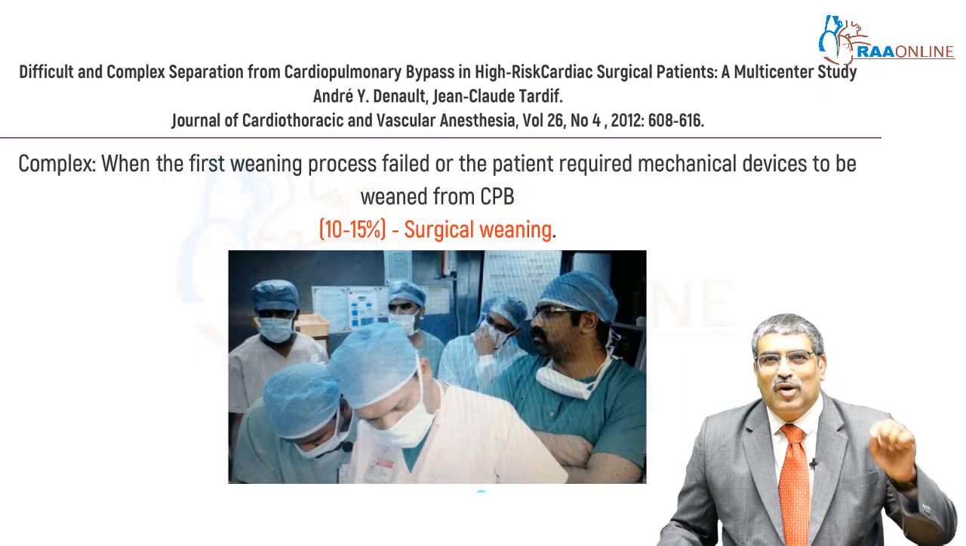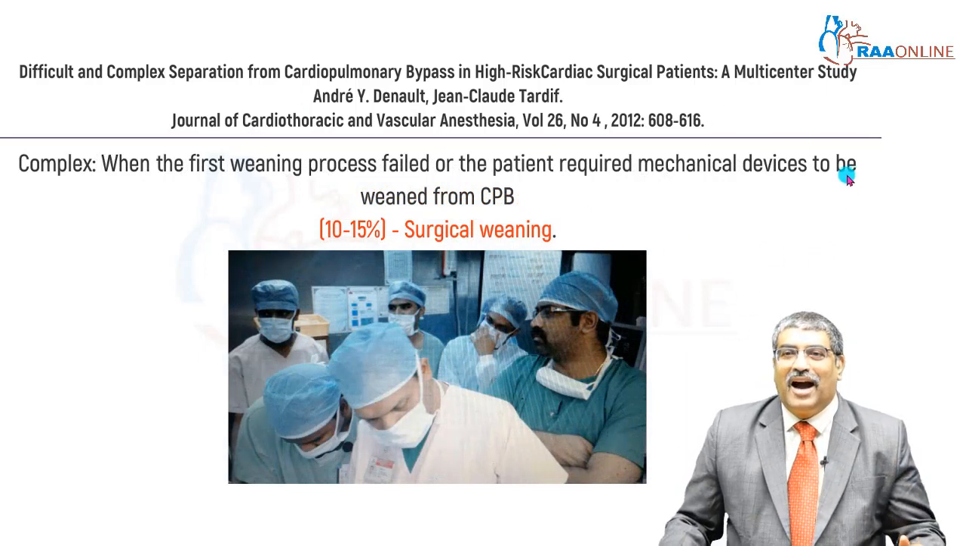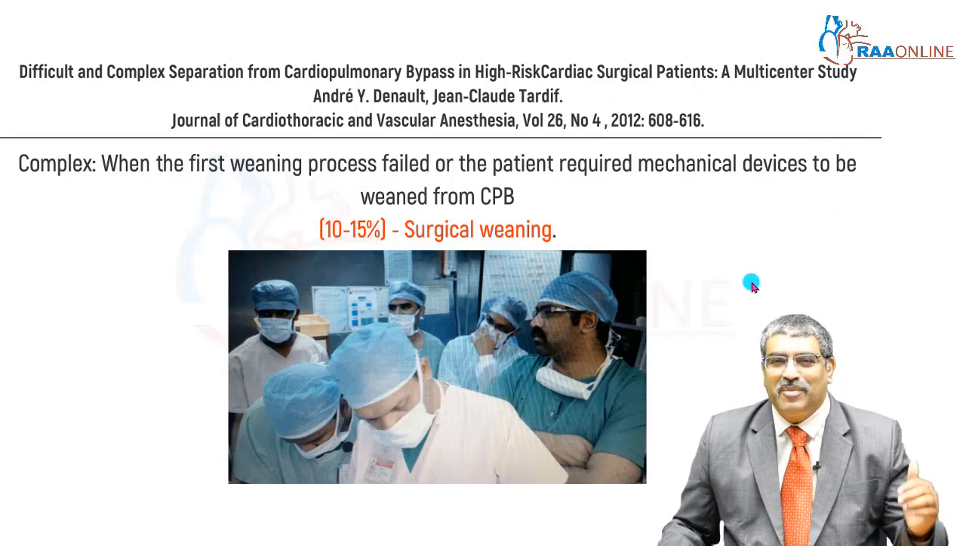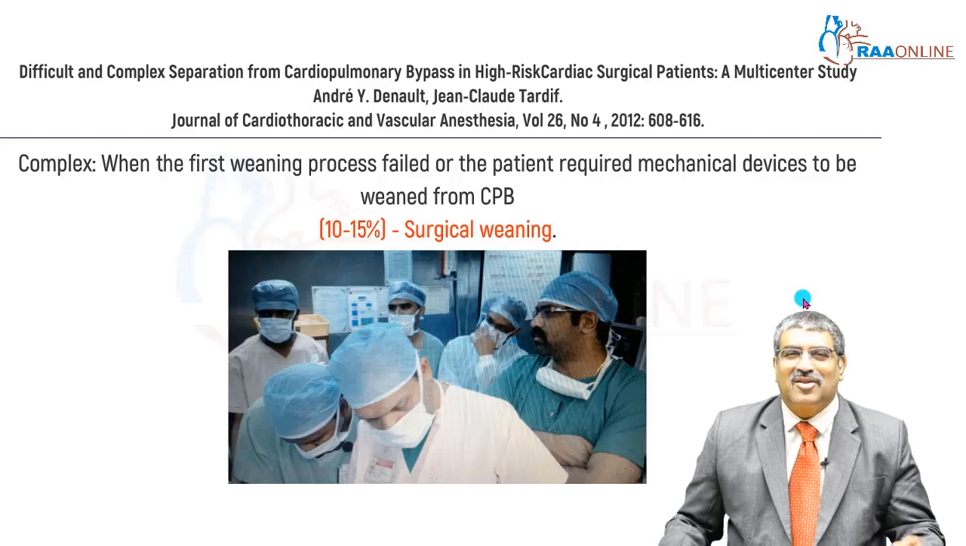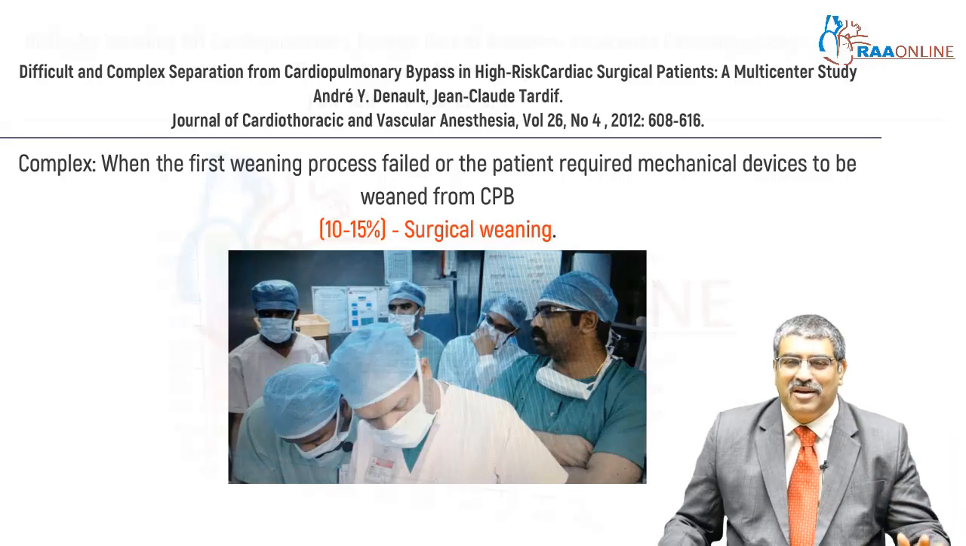Third is the complex weaning. Here, the first weaning process has failed and the patient requires some form of mechanical support to wean from cardiopulmonary bypass. This is called surgical weaning and it forms about 10 to 15% of the weaning.